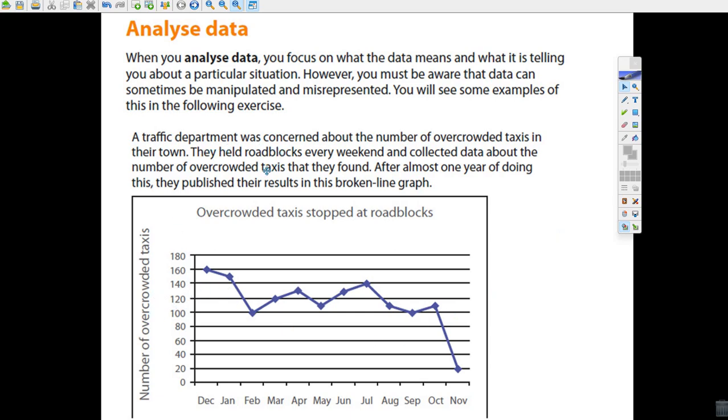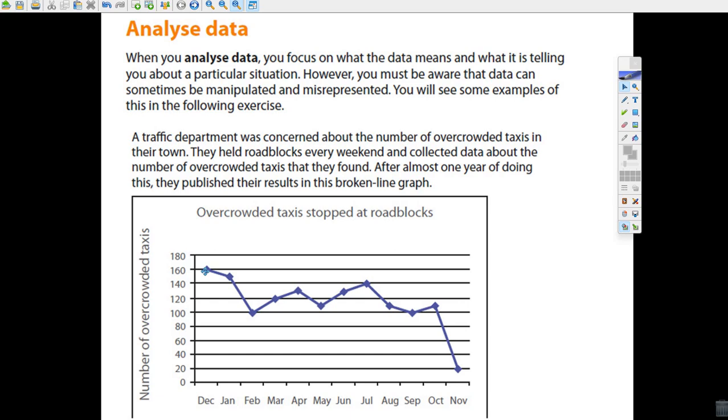A traffic department was concerned about the number of overcrowded taxis in their town. They held roadblocks every weekend and collected data about the number of overcrowded taxis that they found. After almost 1 year of doing this, they published their results in this broken line graph with a number of conclusions that they interpreted from the data. Let's take a look at this.